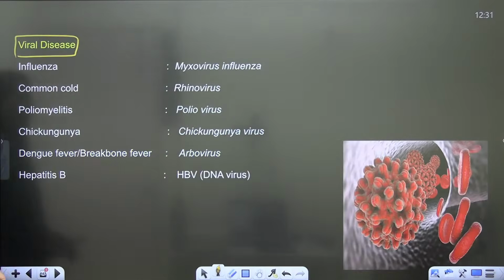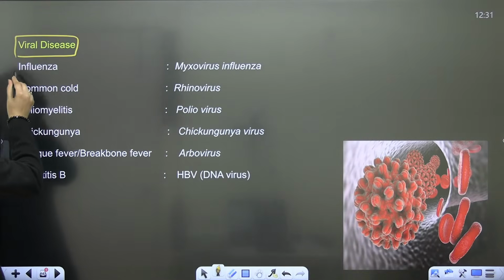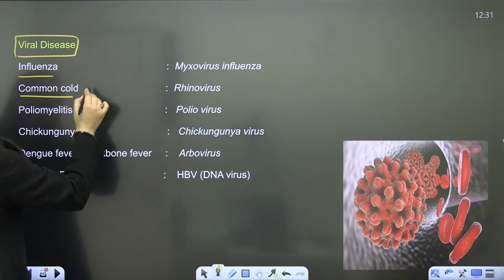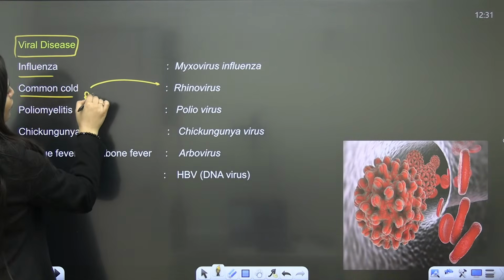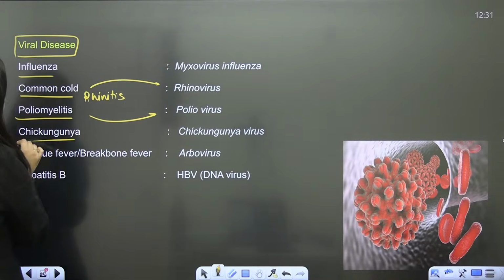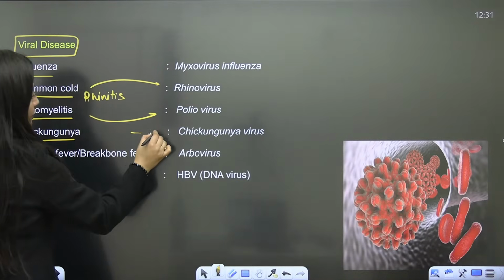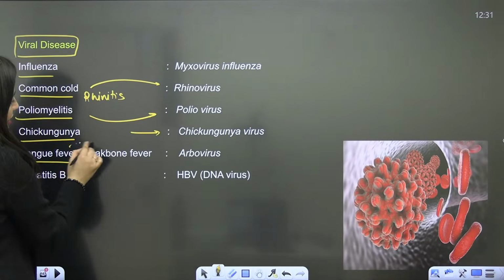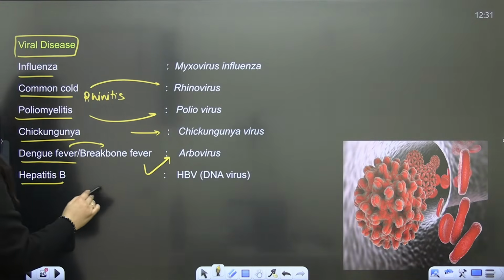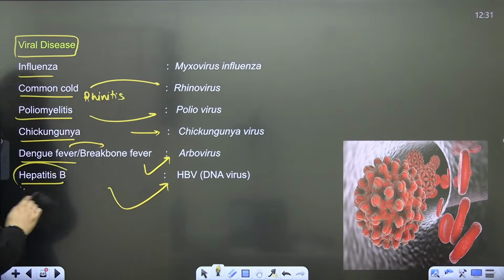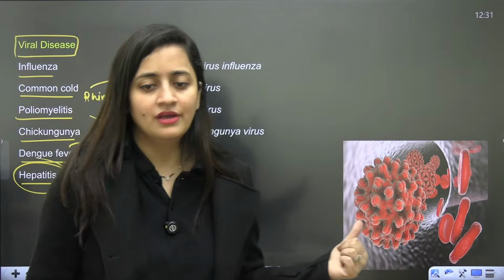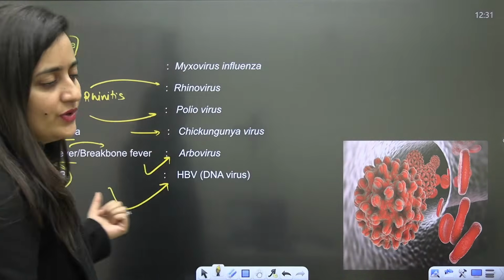So next is viral disease: influenza, myxovirus influenza; common cold, rhinovirus. Common cold is also known as rhinitis. Then poliomyelitis, poliovirus; chikungunya, chikungunya virus; dengue fever, also known as breakbone fever, arbovirus; and hepatitis B virus. Hepatitis B, we also talk about in the chapter on reproductive health.